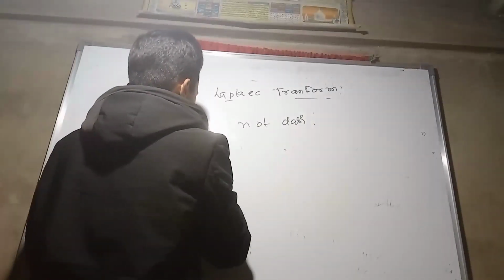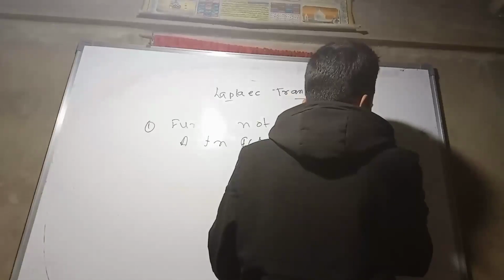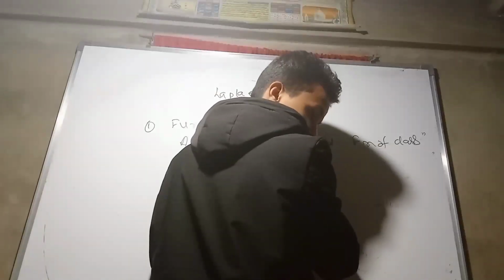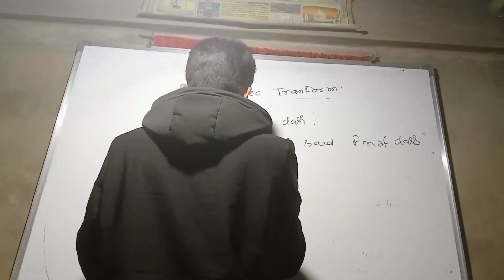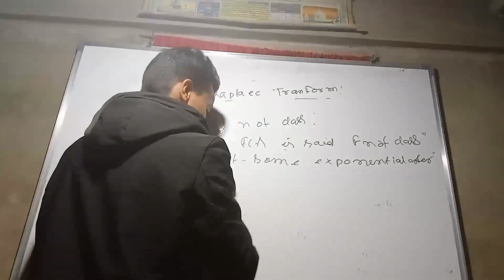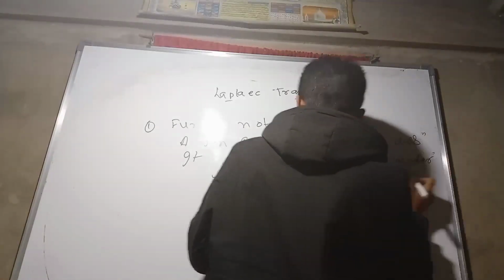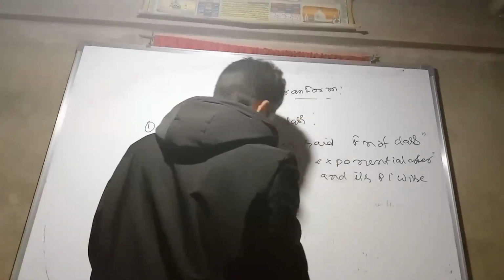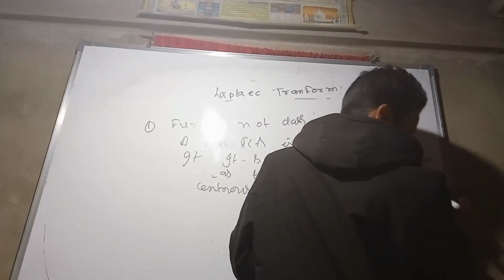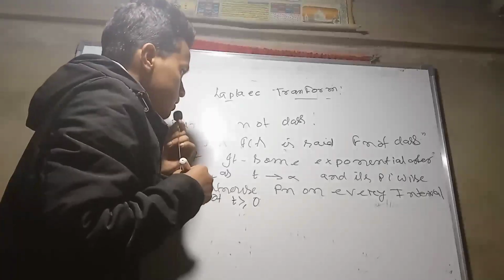A function f(t) is said to be a function of class if it is of some exponential order as t tends to infinity and it is a piecewise continuous function on the interval. Now I have written the definition of a function of a class.